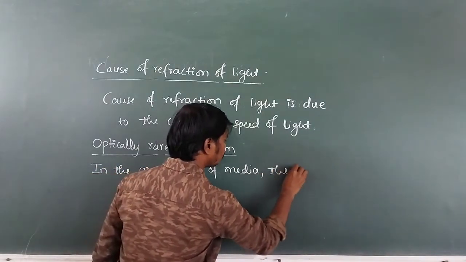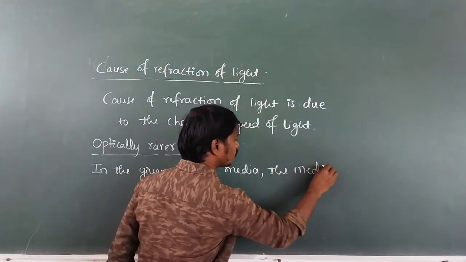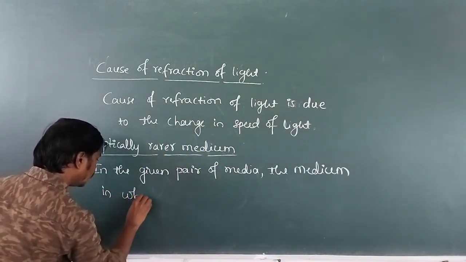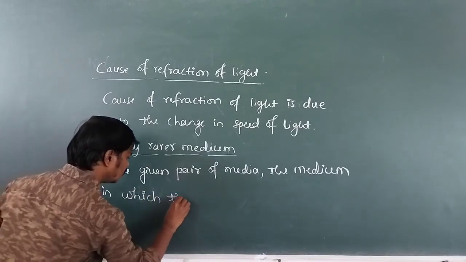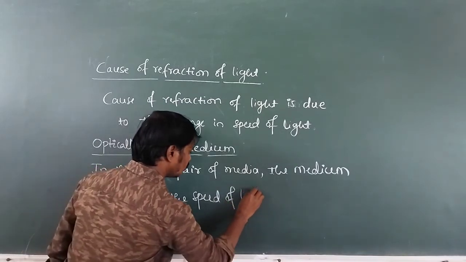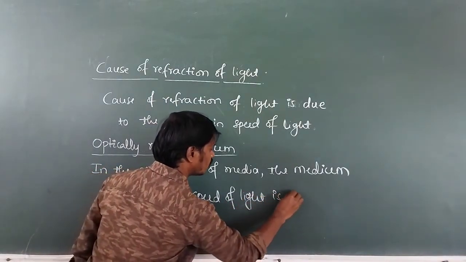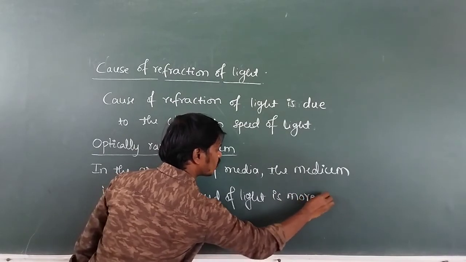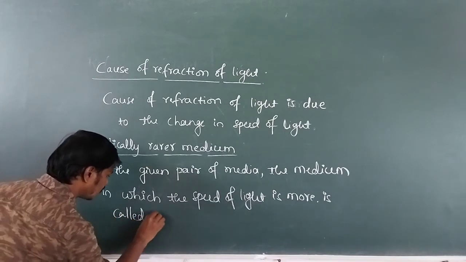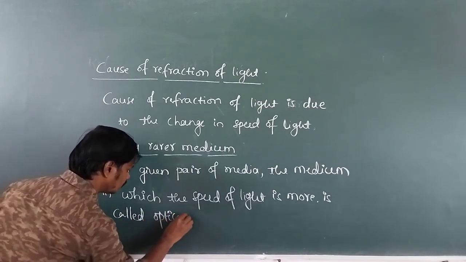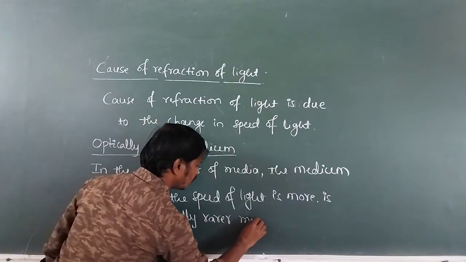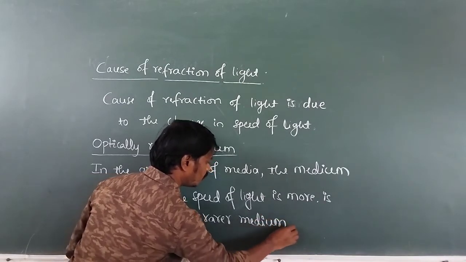In the given pair of media, the medium in which the speed of light is more is called optically rarer medium.